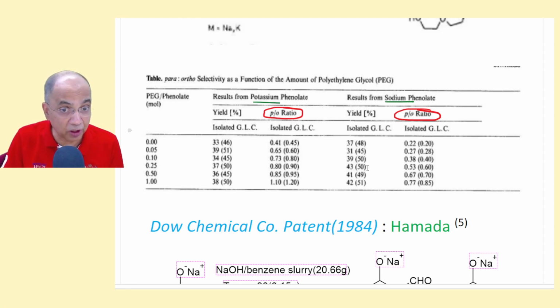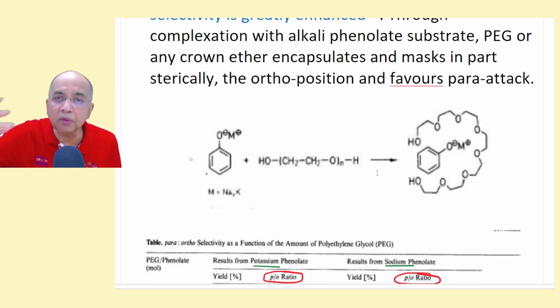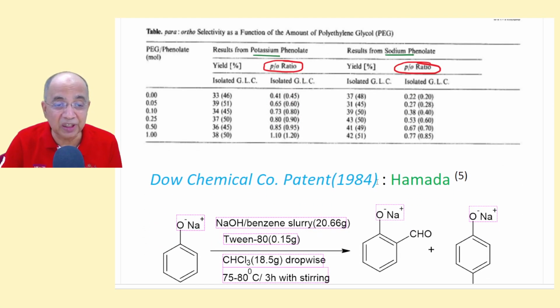But even in sodium, with the same 1:1 ratio between the PEG, the PTC, that is the surface active agent, surfactant, and phenolate, even then it doesn't exceed 1. So still the ortho is the major product. Only there is an increase in the percentage of para when you use PEG, and with increase in PEG concentration, the para product concentration increases.